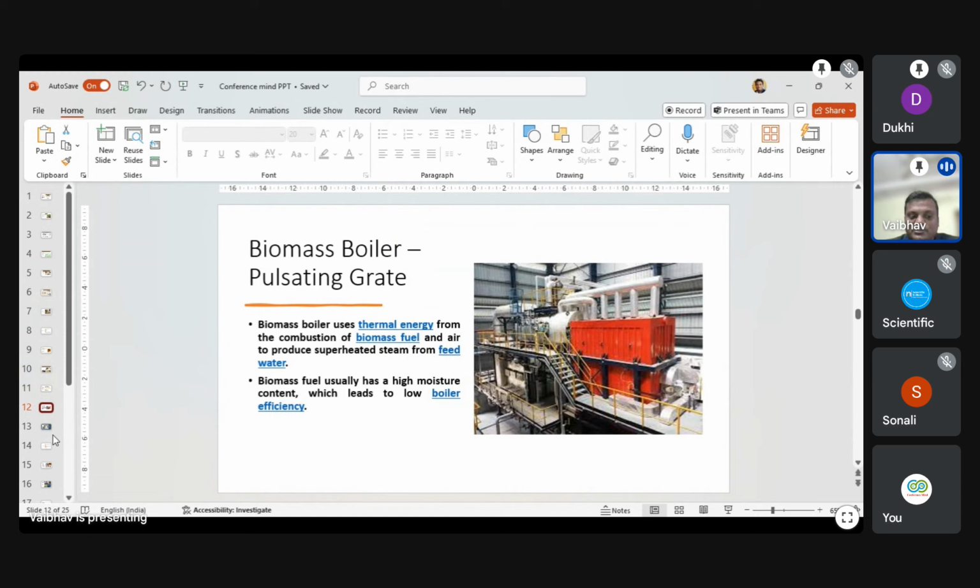Conversion cost mainly depends upon the fuel, because if we get the fuel from outside the area, its cost will be more. It also has higher GCV and higher moisture, and depends on the transportation and availability of the biomass.